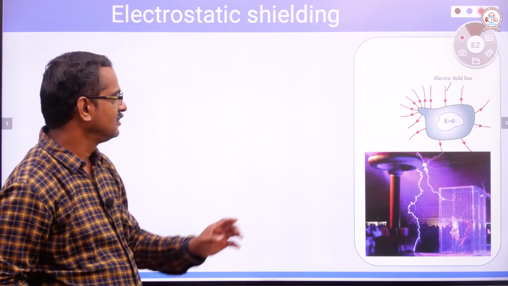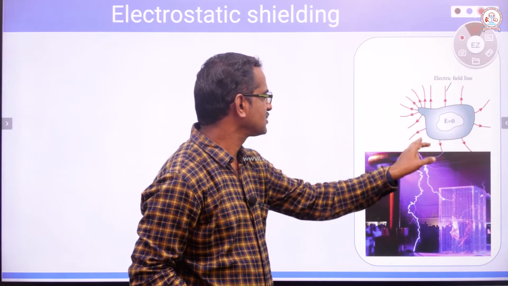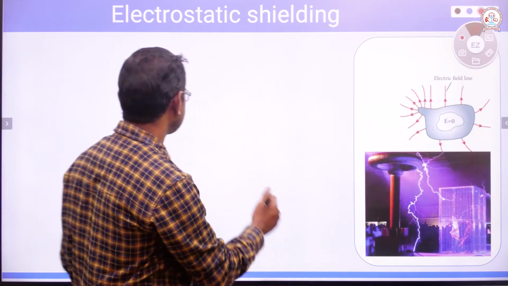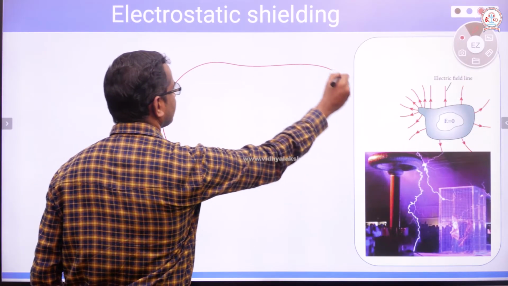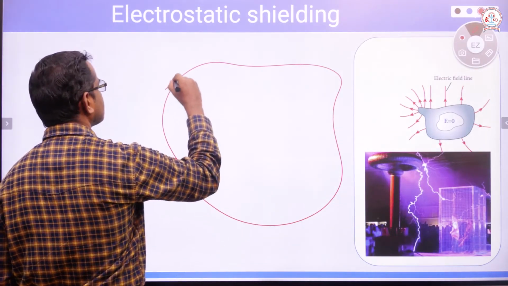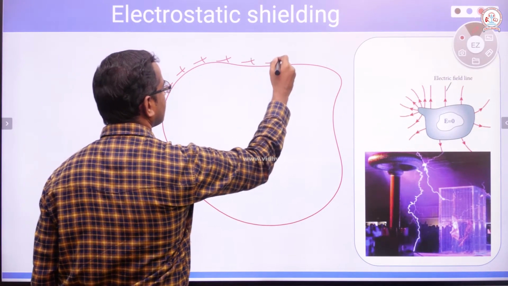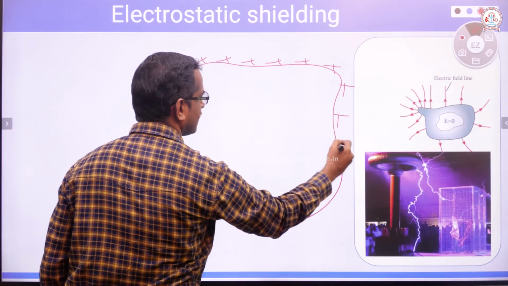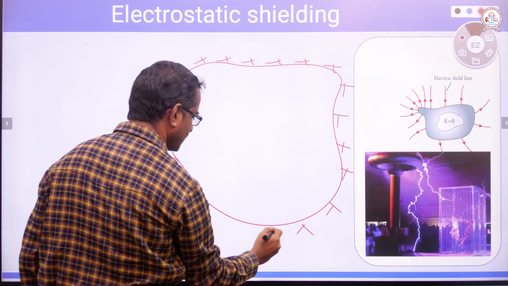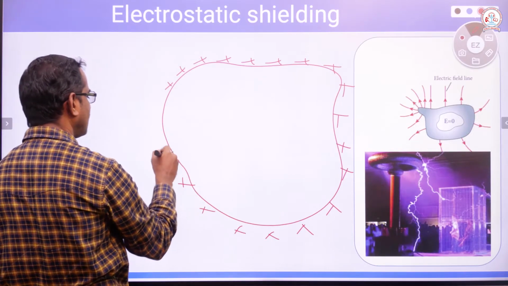You see that this is a surface. Imagine a surface like this. The charges are on the surface, and the electric field is normal to the surface.